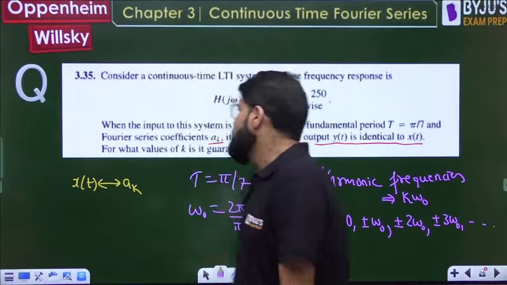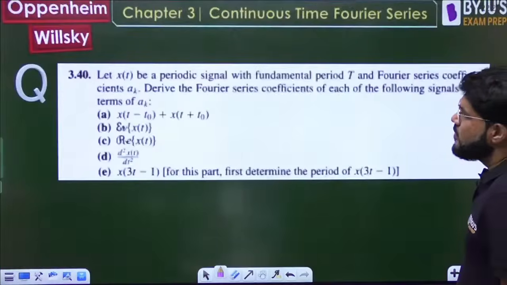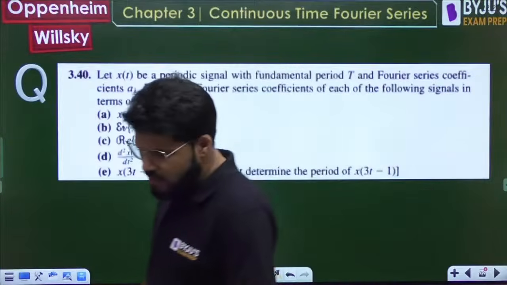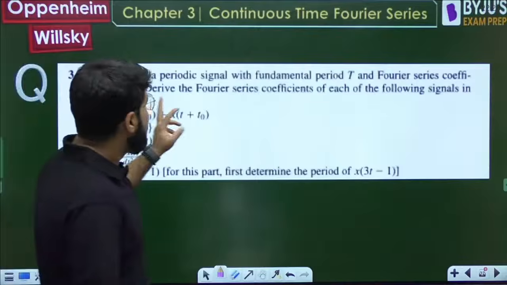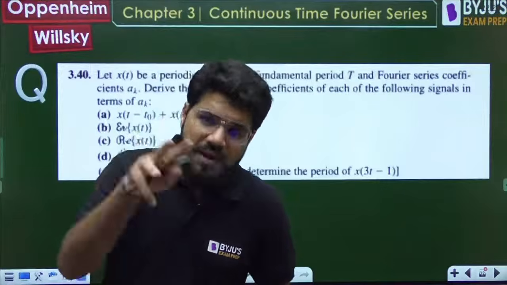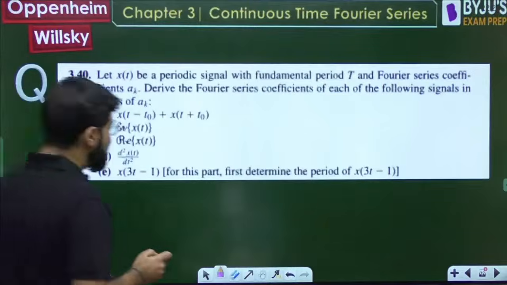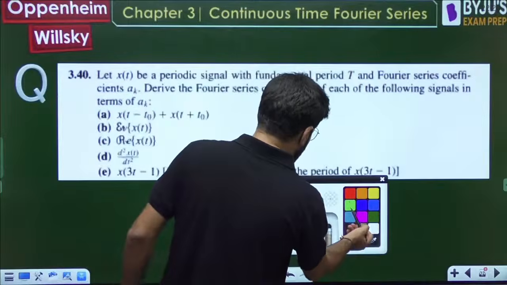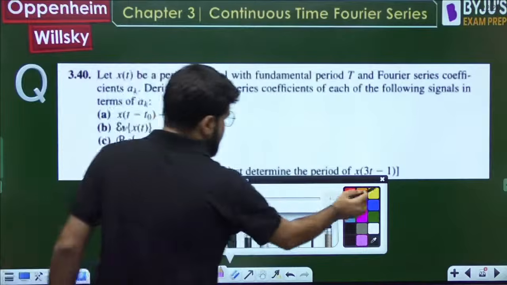Let us move ahead to the next question. Some property based question now. Let xt be a periodic signal with fundamental period 3 and Fourier series coefficient ak. We will not derive, we will apply the property for each of the following signals: xt minus t naught plus xt plus t naught, one by one. Quick and simple. Part a.